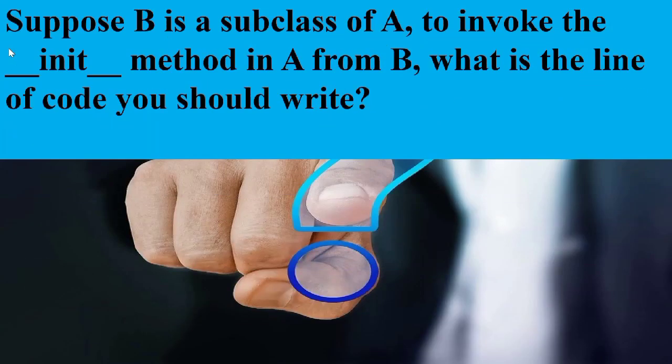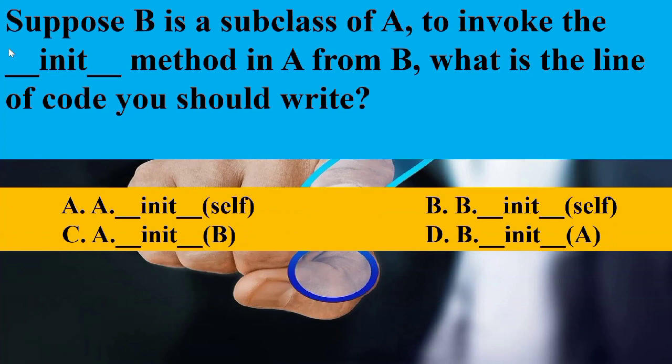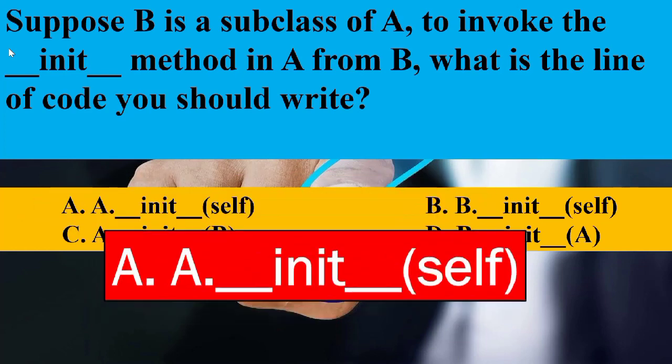Suppose B is a subclass of A, that is A is parent and B is child class. To invoke the constructor of class A from B, what is the line of code we should write? When you want to invoke the constructor of a parent class, you have to use the name of the parent. So A.__init__(self), that is option A, is the answer.